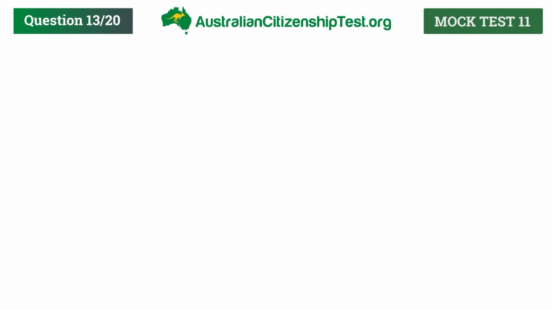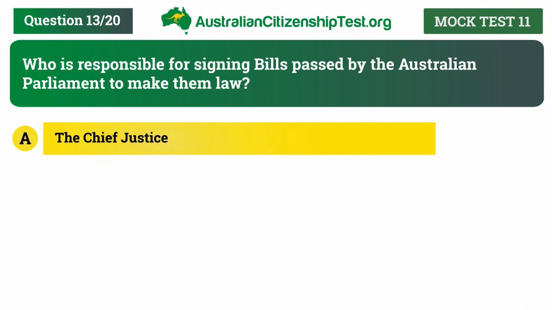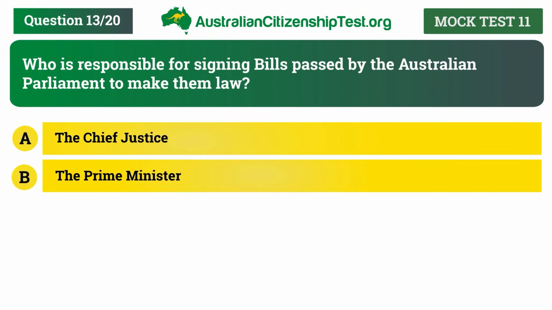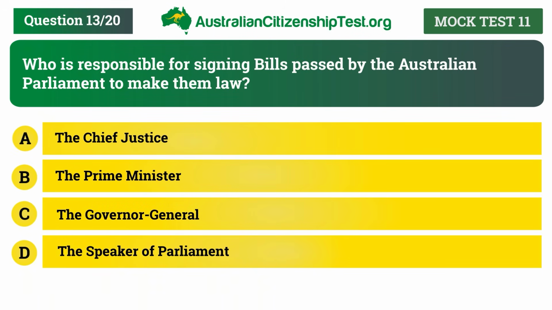Question 13. Who is responsible for signing bills passed by the Australian Parliament to make them law? A. The Chief Justice. B. The Prime Minister. C. The Governor-General. D. The Speaker of Parliament.